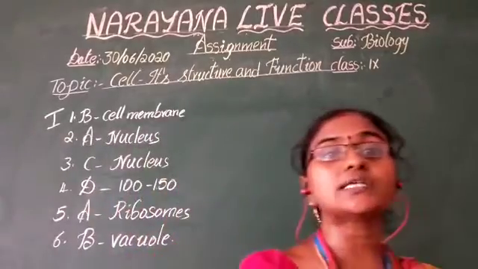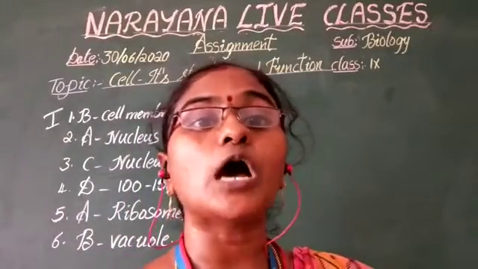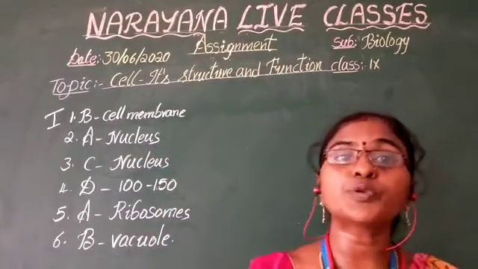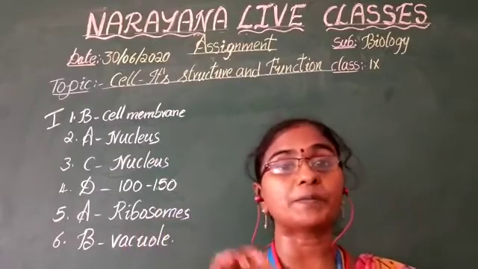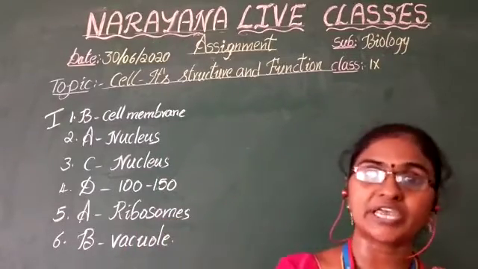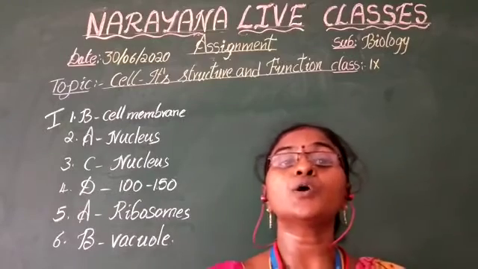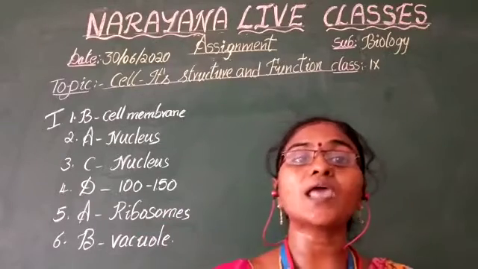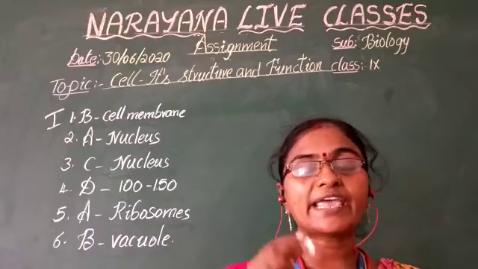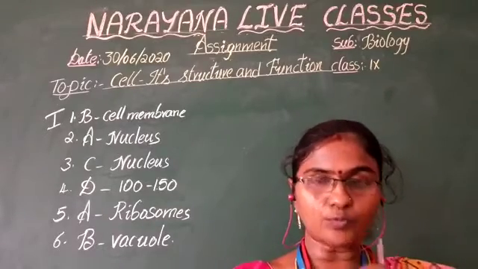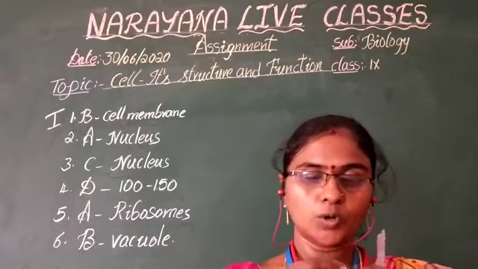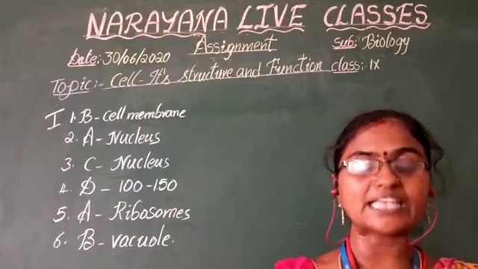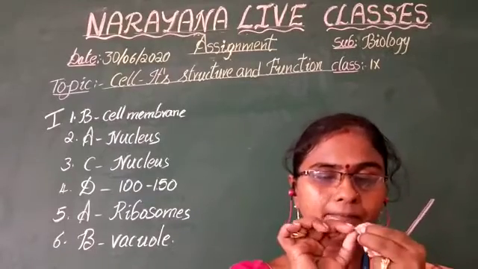And coming to the question and answers: explain the procedure to observe the mitochondria. So, to observe the mitochondria, first we have to prepare Janus green B solution. Then we have to take an onion. Just take one layer. If you break the layer, then we can collect a thin transparent layer from the onion.